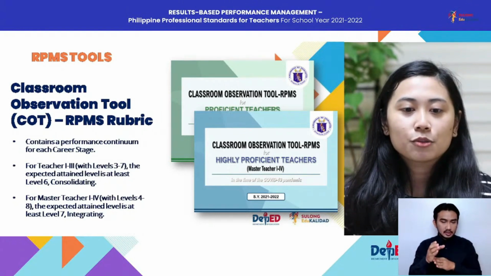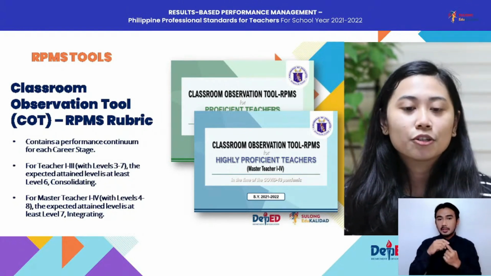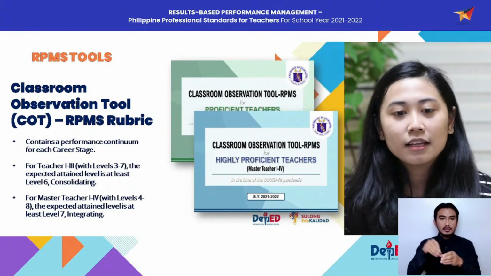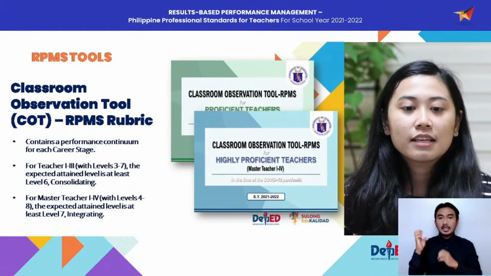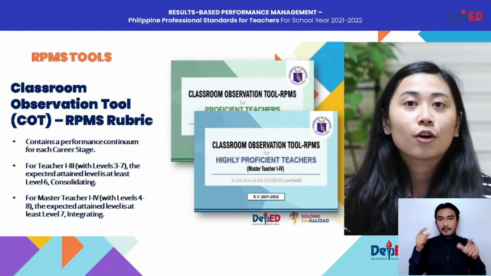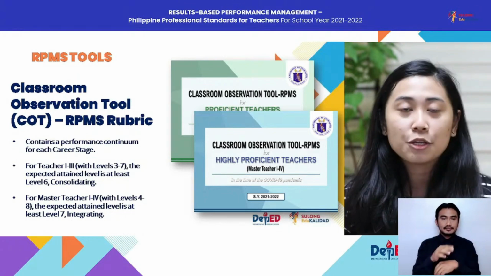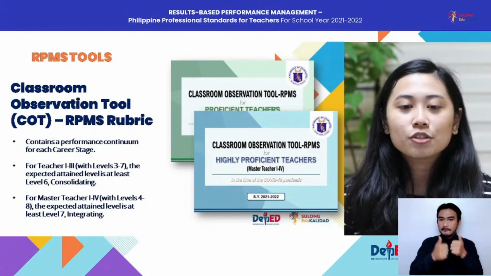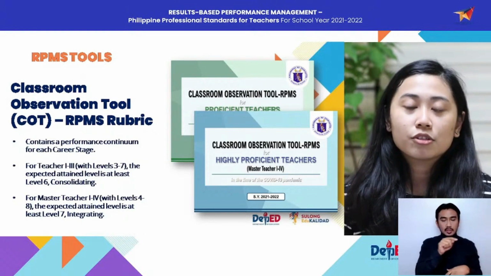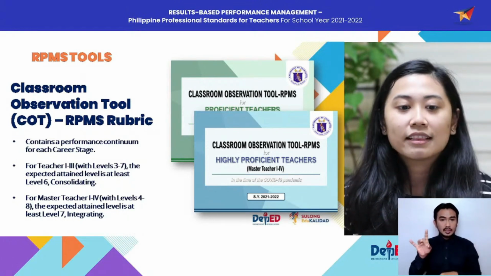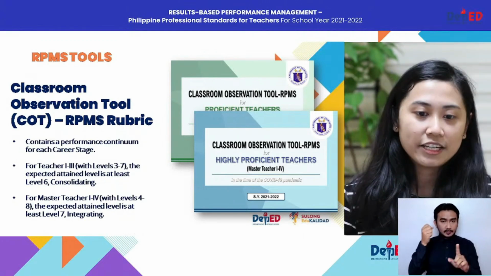Specifically for our teachers 1 to 3, your performance continuum will cover levels 3 to 7, and the expected attained level for you is at least level 6 or the consolidating level. For our master teachers, MT 1 to 4, your performance continuum will cover levels 4 to 8, and your expected attained level is at least level 7 integrating.